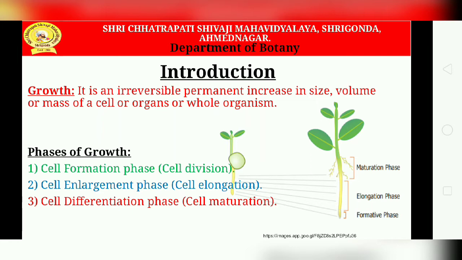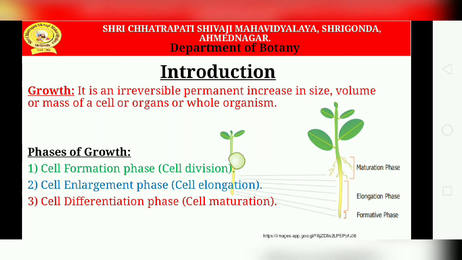The meristematic cells have to pass through three phases: first, cell formation, then cell enlargement, and the third is the cell differentiation phase. We'll take them one by one.